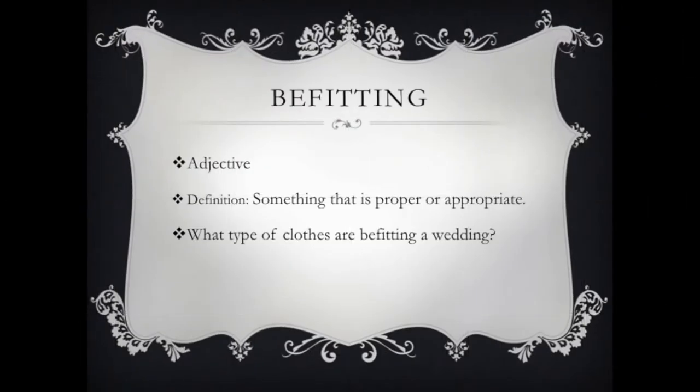Our first word this week is an adjective. The word is befitting. Befitting as an adjective means it's a describing word. Let's take a look at the definition. Befitting means something that is proper or appropriate. So I might say, it is befitting to place your napkin on your lap when you go out to dinner. Now think about this question. What type of clothes are befitting a wedding? Write down your idea on your vocab sheet.